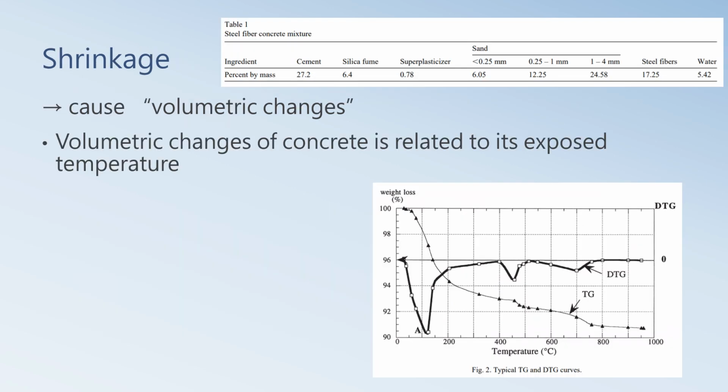The last property is about shrinkage. The figure below shows that when the temperature increases, the percentage of weight loss would decrease. It shows that the volumetric changes of concrete are highly related to its exposed temperature.